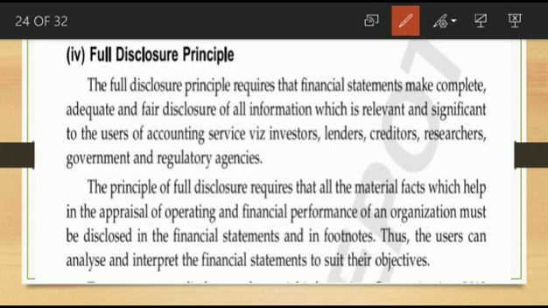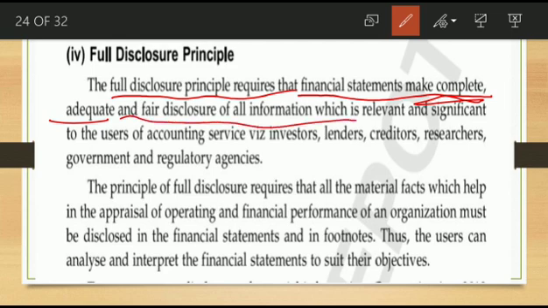So this full disclosure principle requires that financial statements make a complete, adequate and fair disclosure of all information which is relevant and significant to the users. Users of accounting services, so different users are there. Financial statements should be complete, adequate and fair disclosure of all information which is relevant for them.